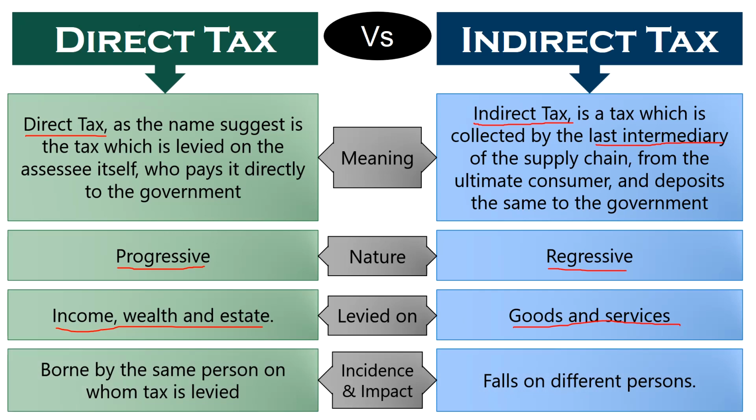Incidence and impact. In case of a direct tax, incidence and impact are borne by the same person on whom the tax is levied, as the tax liability and the burden to pay the tax resides on the same person. Conversely, in case of an indirect tax, the incidence and impact of tax fall on different persons, and that is why it can easily be shifted to another person.